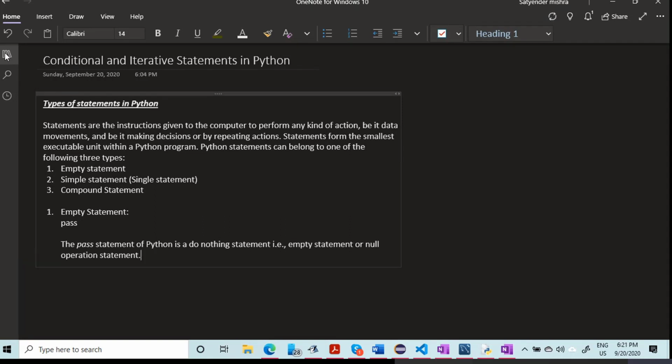A pass statement is useful in those instances where the syntax of the language requires the presence of a statement, but the logic of the program does not. We will see it in loops and their bodies also. When we start programming in Python, we will face many situations where the logic is not demanding something, but the syntax is demanding. So in that case, we use this pass.